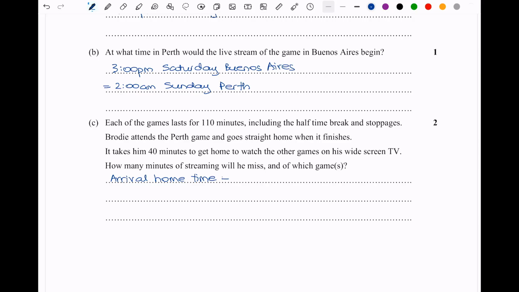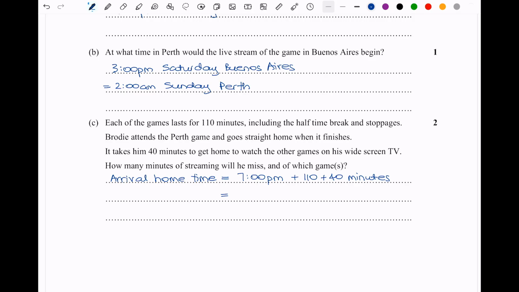The way we can work that out is we know we're starting at 7 o'clock p.m. because we know that's when he's out at the game in Perth. And we need to add to that 110 plus 40 minutes. And 110 plus 40 is 150 minutes. And given there's 60 minutes in an hour, 1 hour would be 60, 2 hours would be 120, and then we've got an extra 30 minutes.